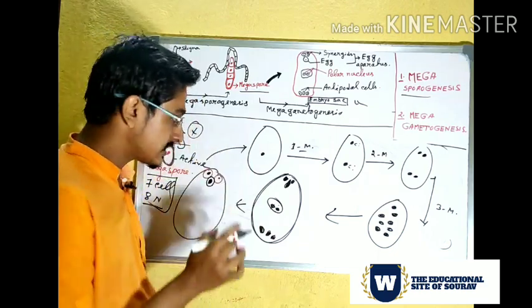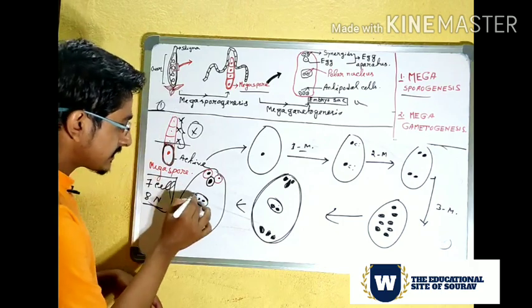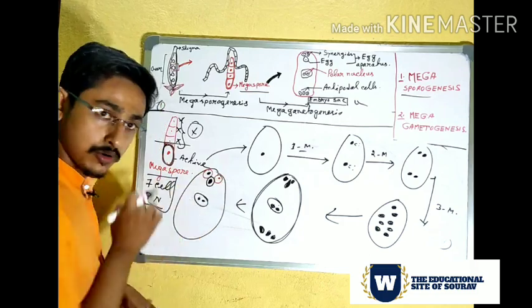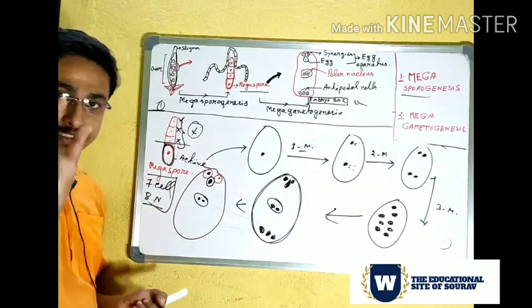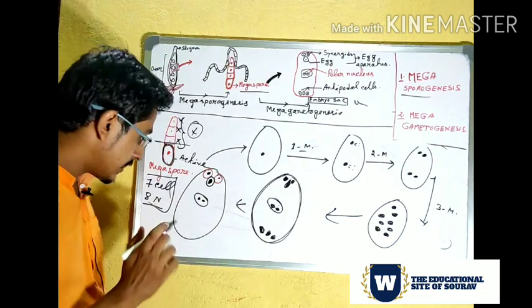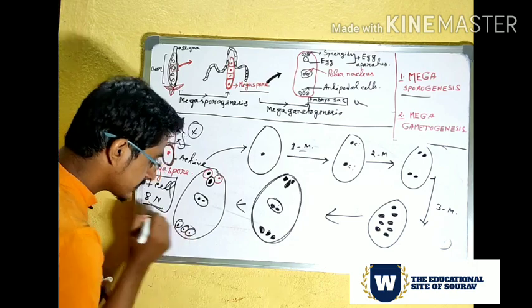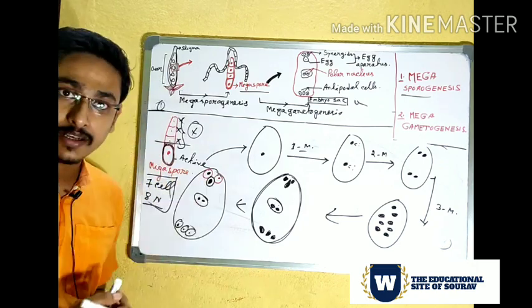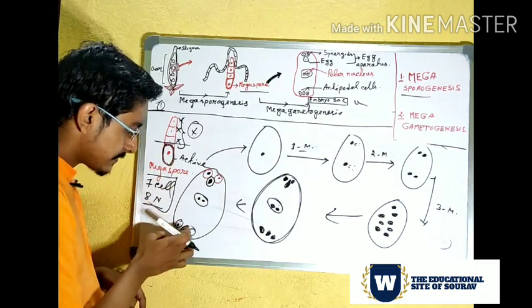They are different, but these 2 nuclei form a single cell. So the total number of cells till now is 1, 2, 3, 4, and these three nuclei also form a single cell: one cell, two cells and three cells. So the total number of cells is 1, 2, 3, 4, 5, 6, 7, and the total number of nuclei is 1, 2, 3, 4, 5, 6, 7, 8.